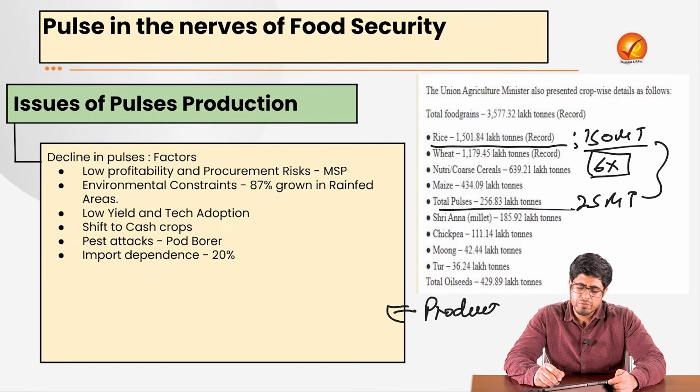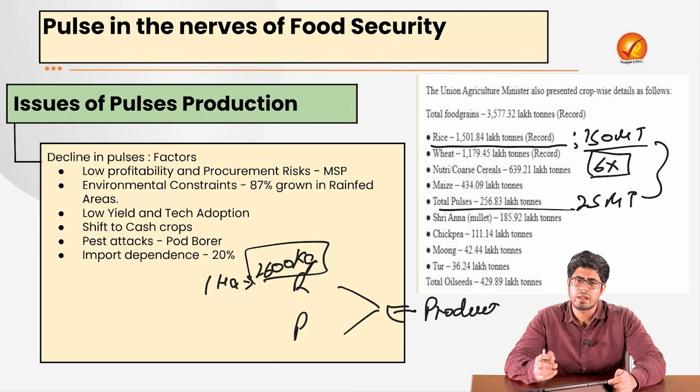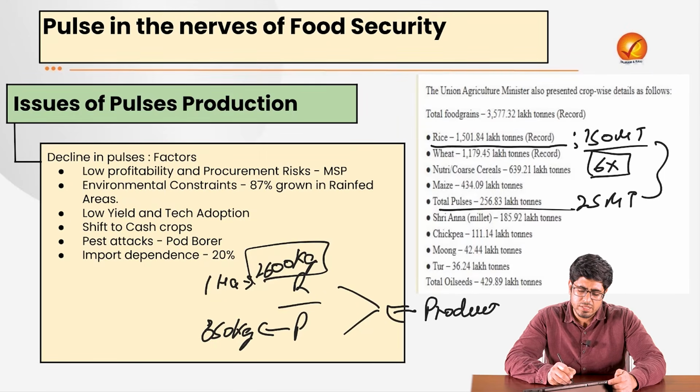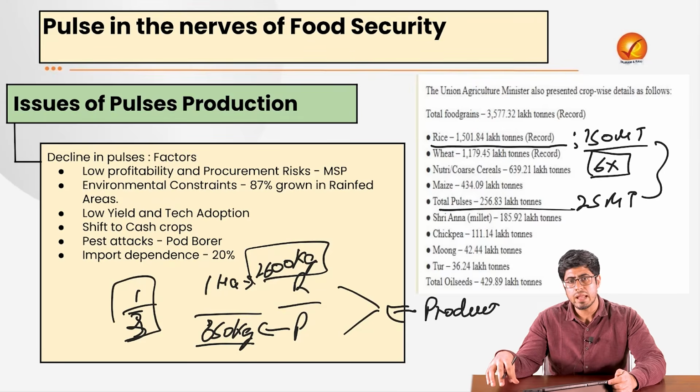If we talk about the productivity of rice versus pulses, around 1 hectare of land would give you around 2600 kilograms of rice production. This is the yield per hectare of rice, which is around 2600. Can you guess the number for pulses? It is around 850 kilograms. That is basically less than 1/3 of the productivity of rice. So when the per hectare yield is less, farmers are naturally less inclined to grow pulses.